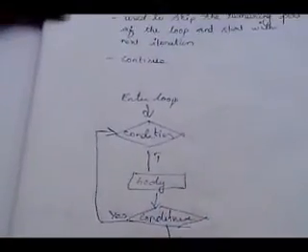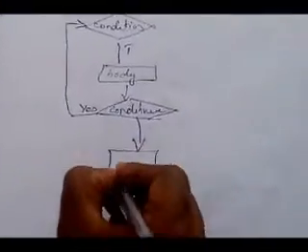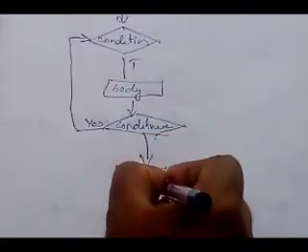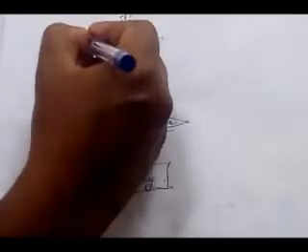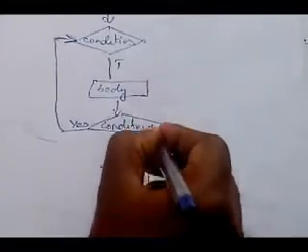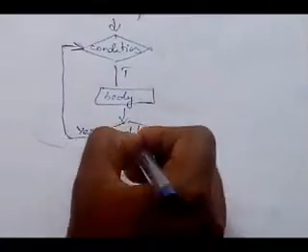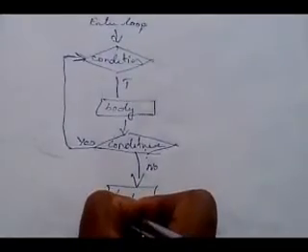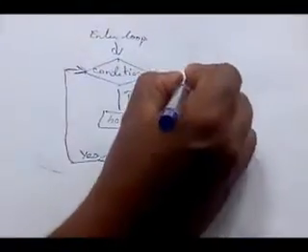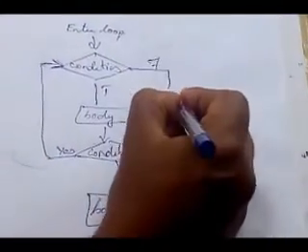Then it skips the following code. Here also is the body of the loop. It skips these places. Then it goes to the next iteration. If no, the continue statement is not there, the remaining part of the body of the loop will be executed. Understand? Then if the condition is false, exit the loop.